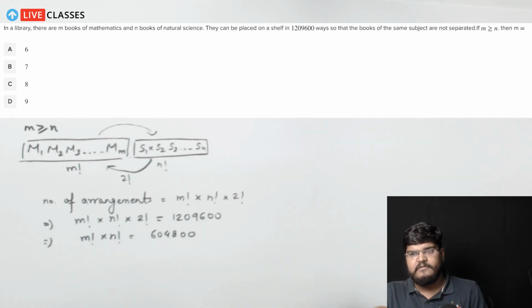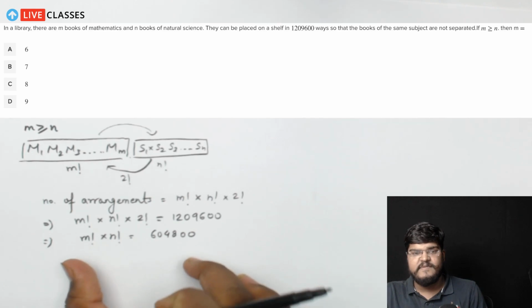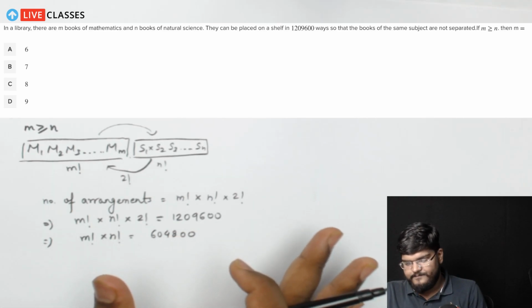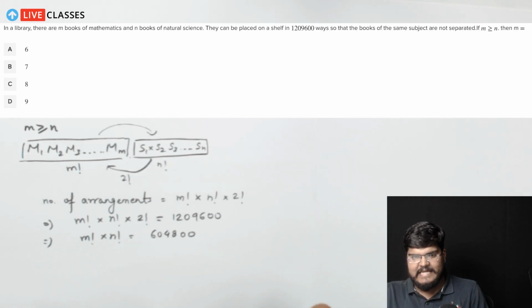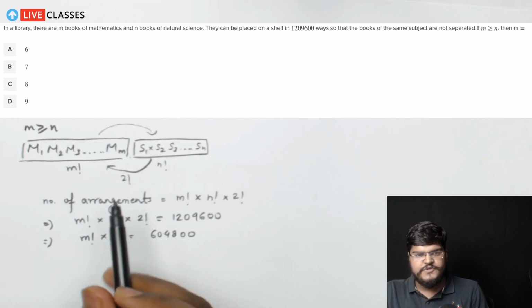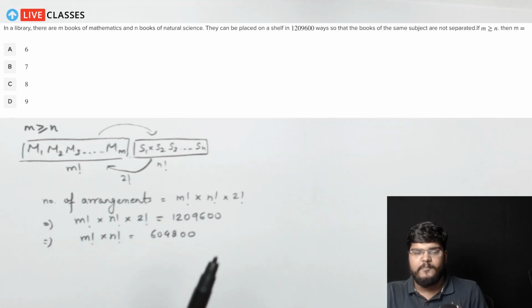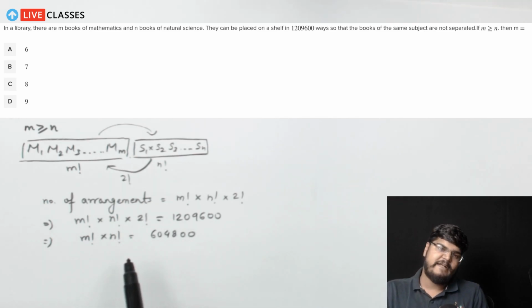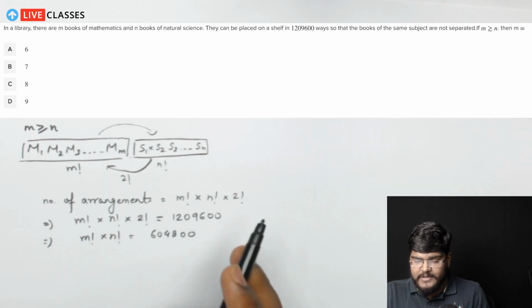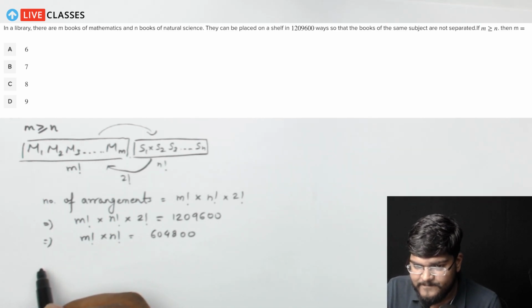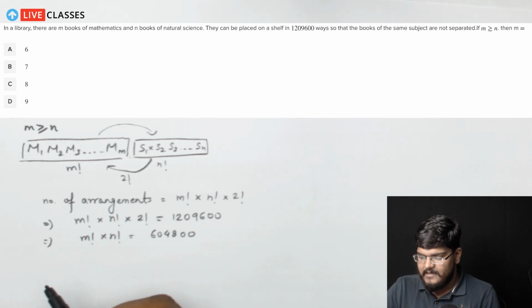Now we have to find out the value of m for which this will be possible, provided that m is greater than equal to n. Now from what I see is that I have 4 options. What I'm going to do, I'm going to put each option here once and see that am I getting a proper factorial value for the n factorial as well. Upon doing that, what you'll observe is that for 6 factorial, the answer would not really come.